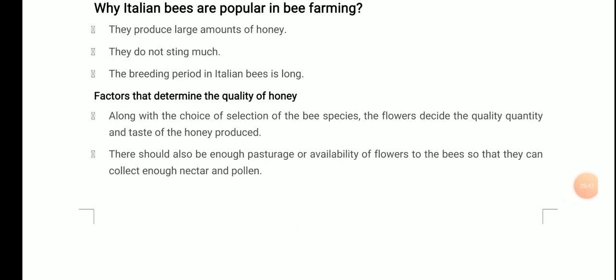Clear? So this was about bee farming. So in the animal husbandry, we talked about four: the poultry farming, the fisheries, the cattle farming, and the last, the bee farming or bee keeping. Okay, very important topic, the animal husbandry. Go through it again, make proper notes of this chapter, as the chapter is now completed. The names in this chapter are very important, for example, the bees and all that.